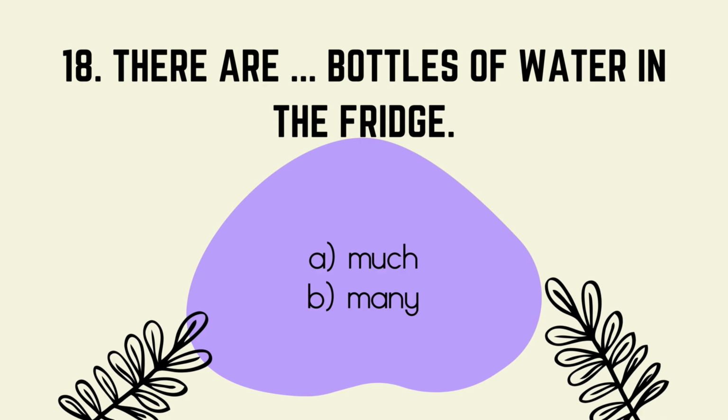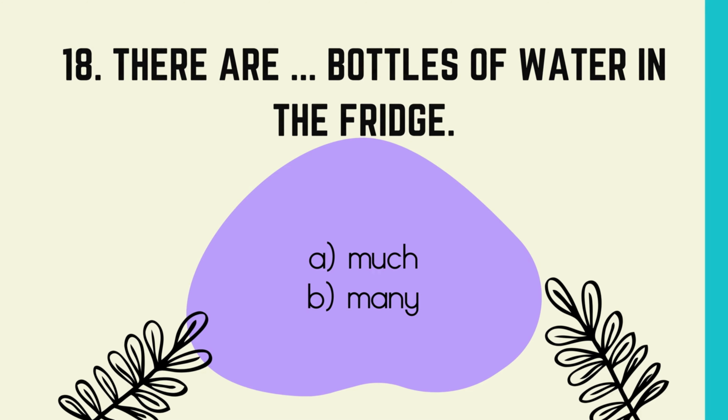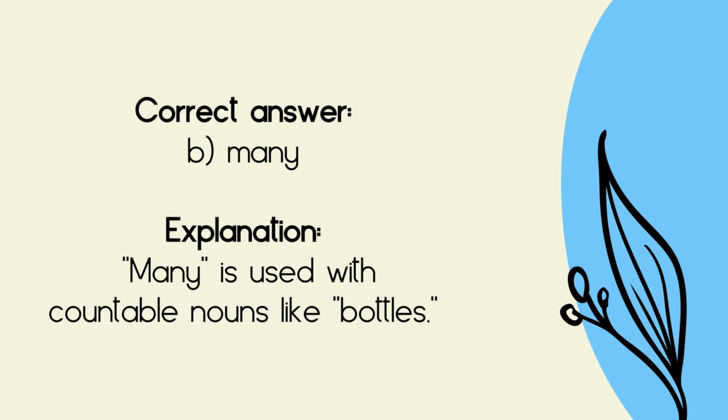18. There are bottles of water in the fridge. A. Much. B. Many. Correct answer, B. Many. Explanation: many is used with countable nouns like bottles.